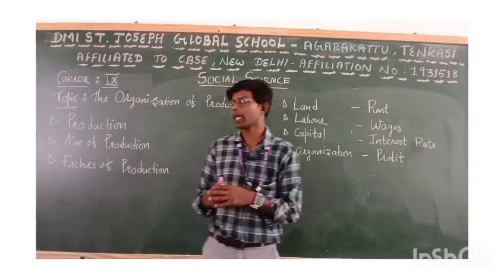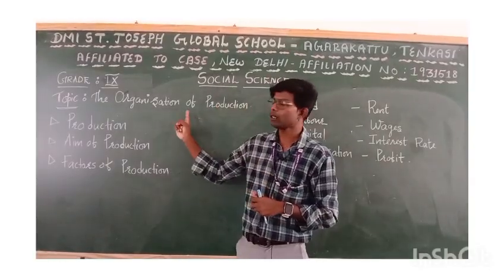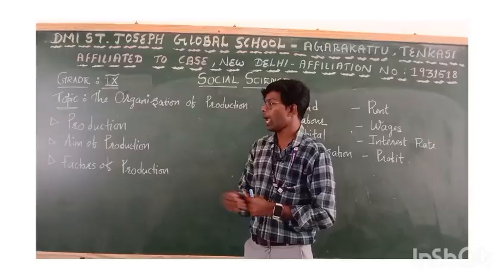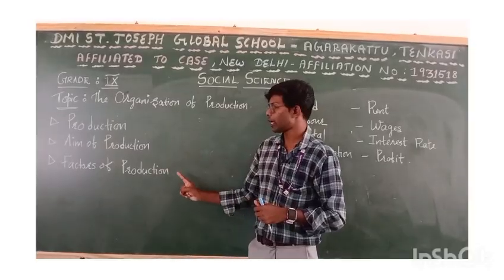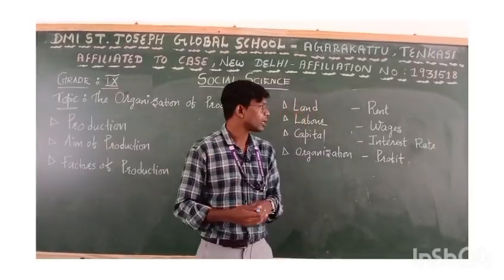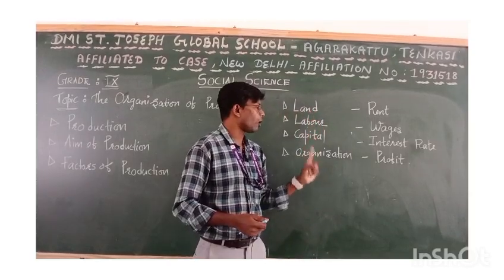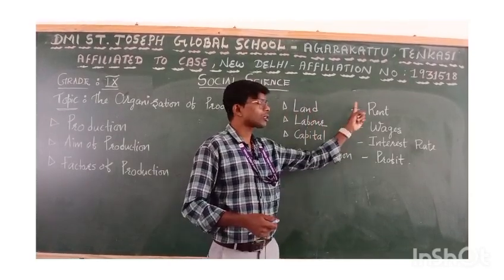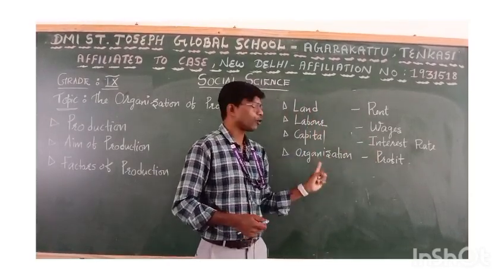Repeating once again, today we have learned what production is and the aim of production. There are four factors of production: land, labor, capital, and organization, and the rewards that we get from the four factors of